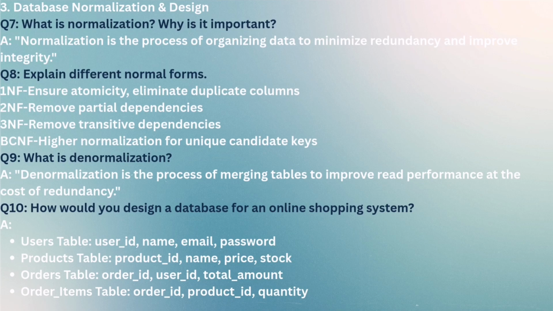Now question number 8 is, explain different normal forms. So we have this table. In first NF we ensure atomicity and eliminate duplicate columns. In second NF we remove partial dependency. In third NF we remove transitive dependency. And in BCNF, higher normalization for unique candidate keys. If you prepare this question with an example, then you are ready to answer it in an interview. I recommend you read more about these 4 normal forms.